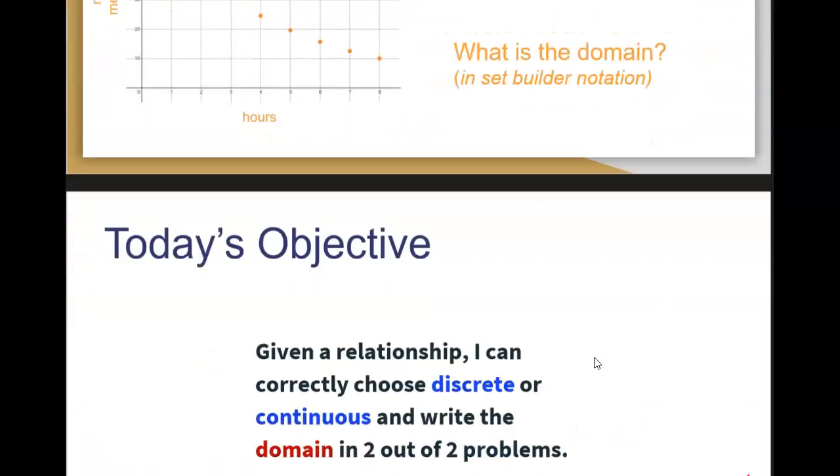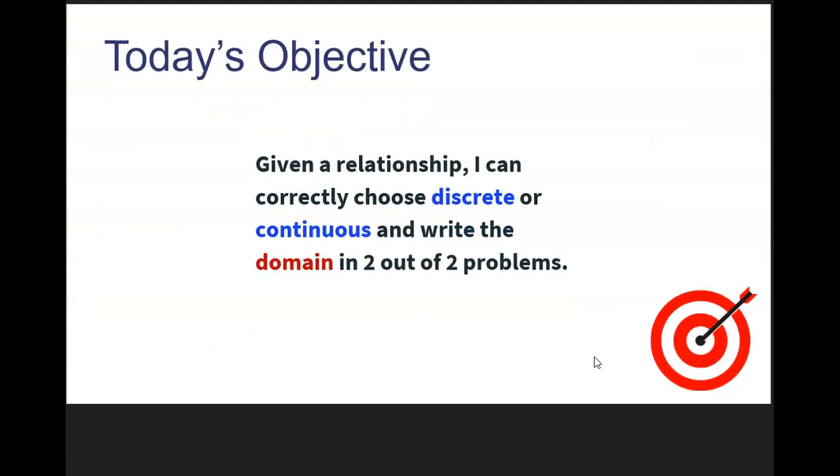So we're going to skip this last problem and just go right back to today's objective. Given a relationship, I can correctly choose discrete or continuous and write the domain in 2 out of 2 problems. So all the ones we looked at today were linear, but we identified different discrete and continuous based on the continuity of the variables involved. And then we also introduced set notation for domains, set builder notation.